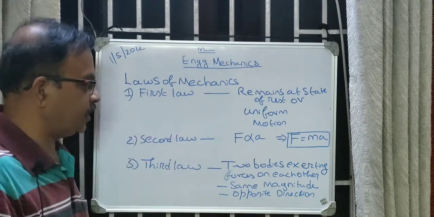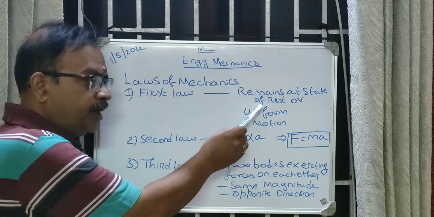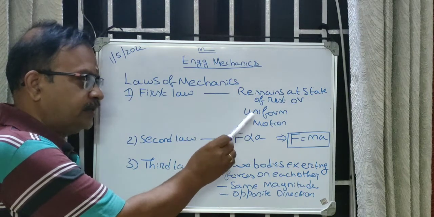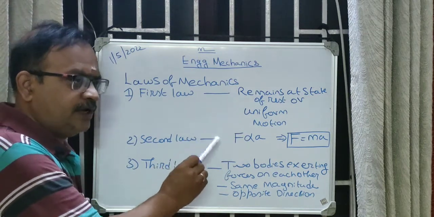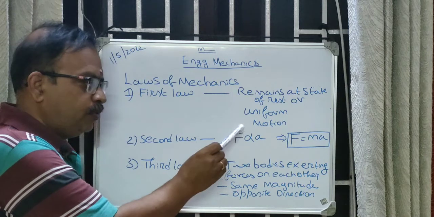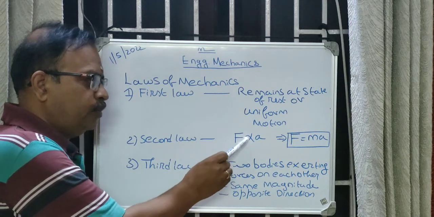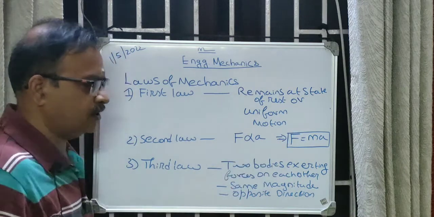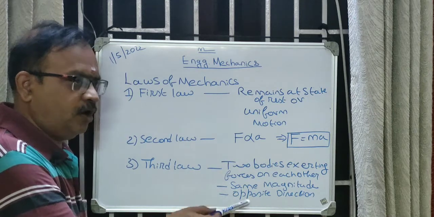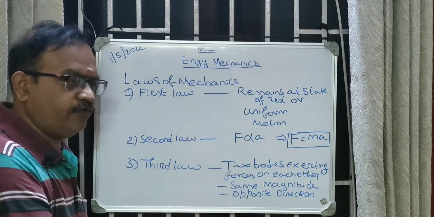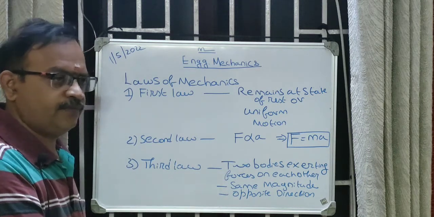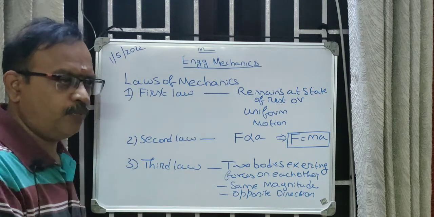So I will again summarize these three laws. The first law states that a body continues in its state of rest or uniform motion unless it is acted upon by an external force. The second law establishes a relationship between force and acceleration. A force acting on a body is directly proportional to the acceleration, and if the proportionality is removed, then force is equal to mass into acceleration. The third law states that if two bodies are exerting forces on each other, then the magnitude of the forces acting on the bodies will be same, but the direction will be opposite to each other. Or we can say every action has an equal and opposite reaction.